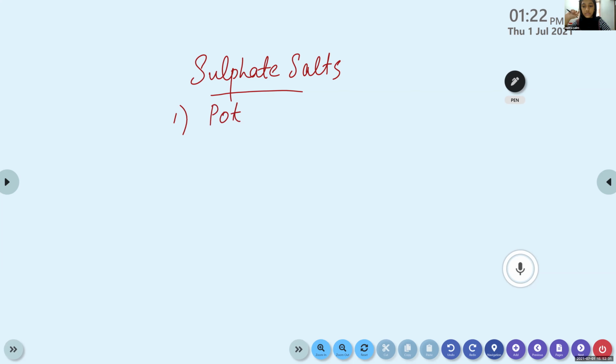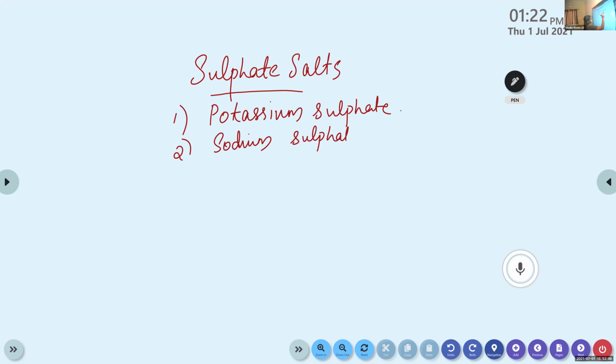Then sodium sulfate. Then calcium sulfate. Copper sulfate. Okay. Magnesium sulfate. Okay.